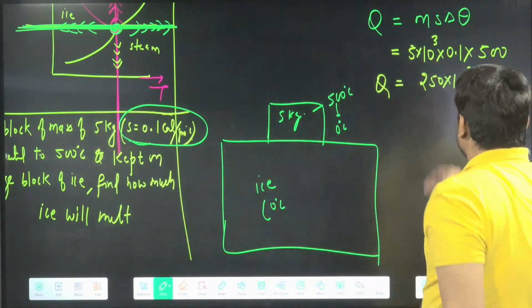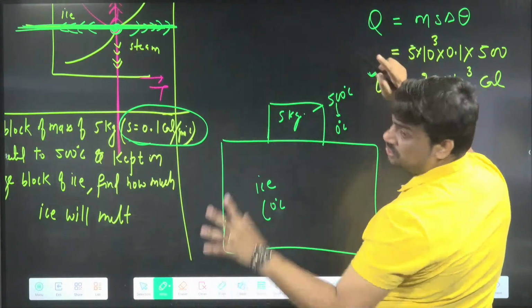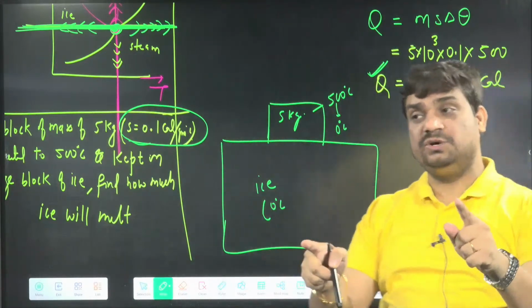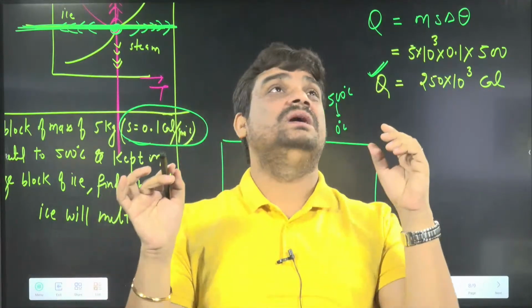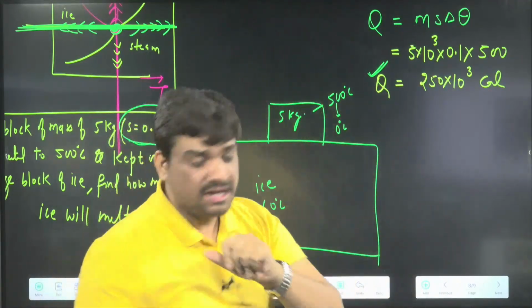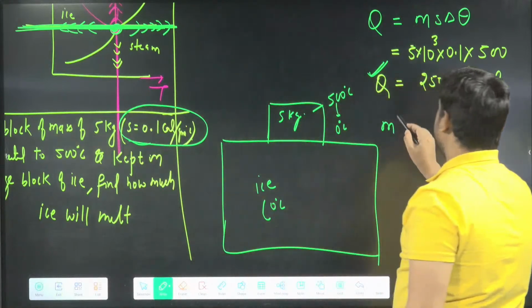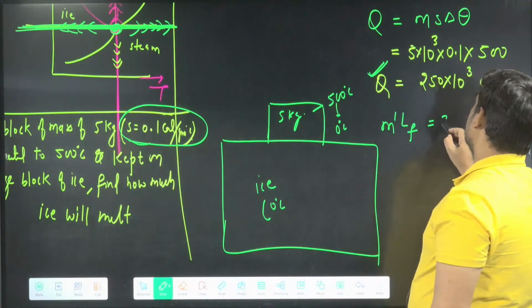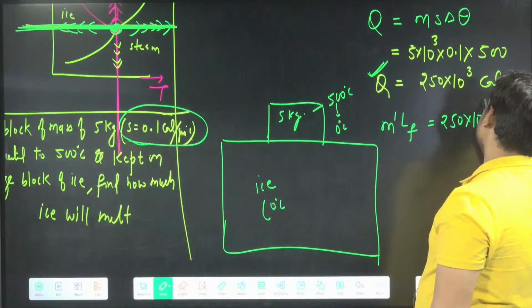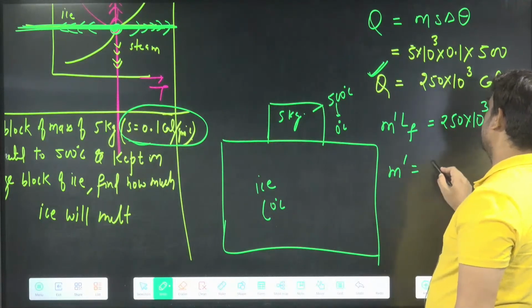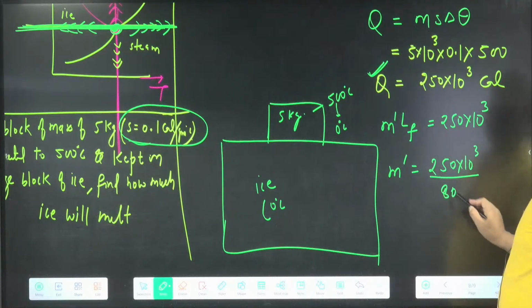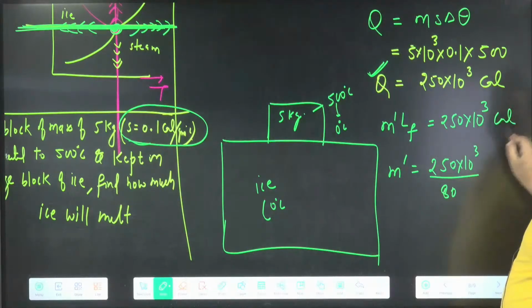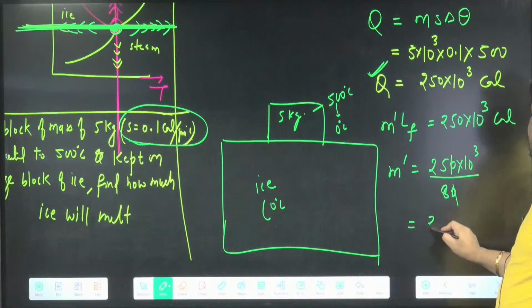With this energy, will ice melt or not? With this energy, ice is going to melt. And for melting, we use the formula m L_f. So m dash L_f equals 250 into 10 power 3. So m dash will be equal to 250 into 10 power 3 divided by 80. I'm using 80 because this is in calorie. Now we can cancel, so it becomes 25 by 8.